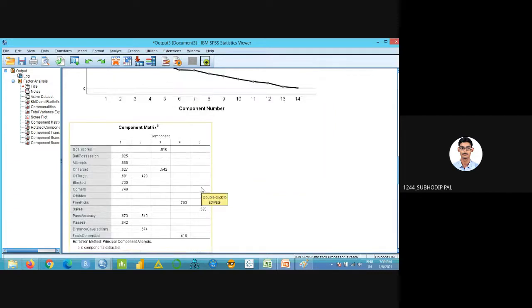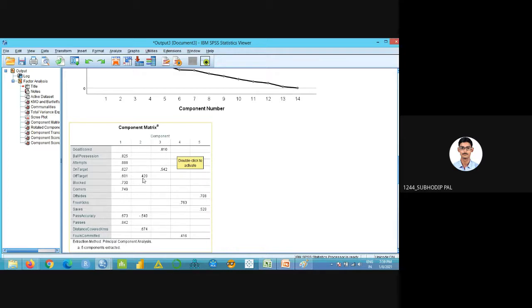So see, this one is 0.810. The other values are less than 0.4. That is why they're not showing here, because I have kept my threshold limit at 0.4. So for factor 1, factor 2, factor 4 and factor 5, the value of this particular variable is less than 0.4. That is why it's not showing. See this one, 0.610 for factor 1 and for factor 2 it's 0.420.